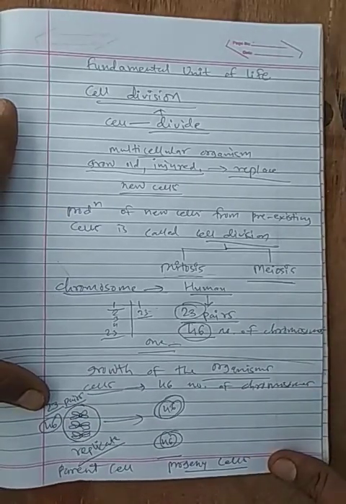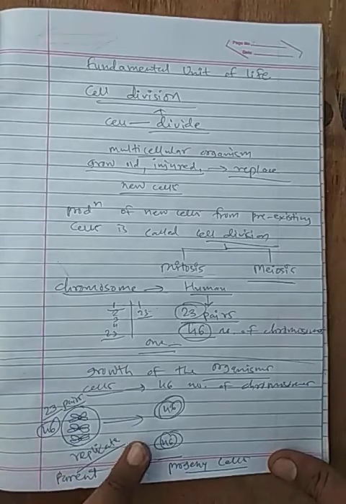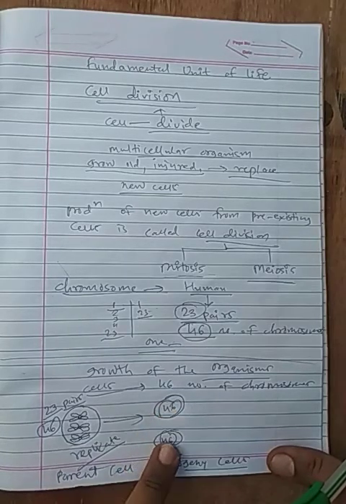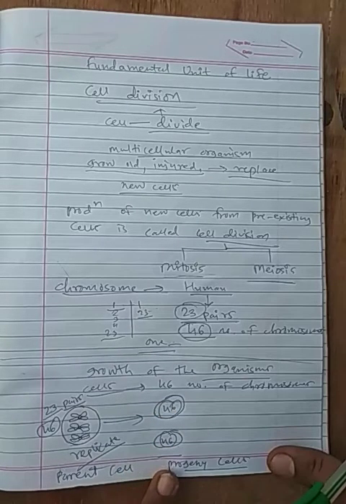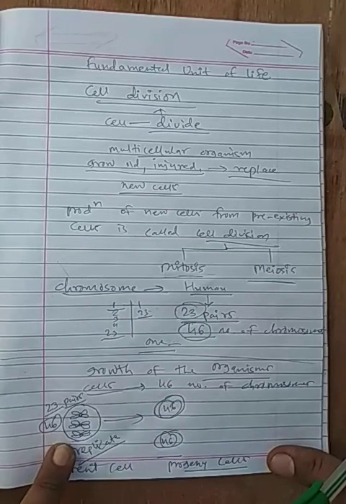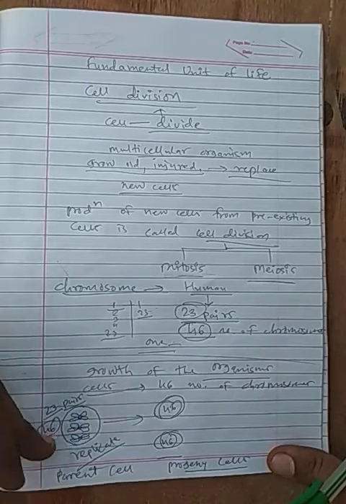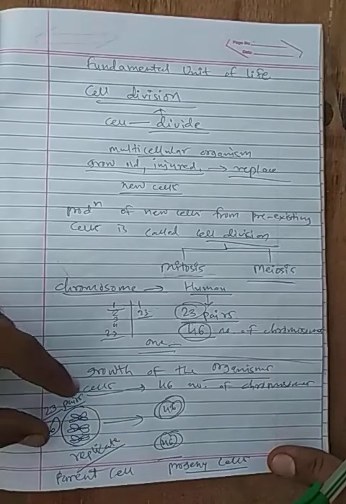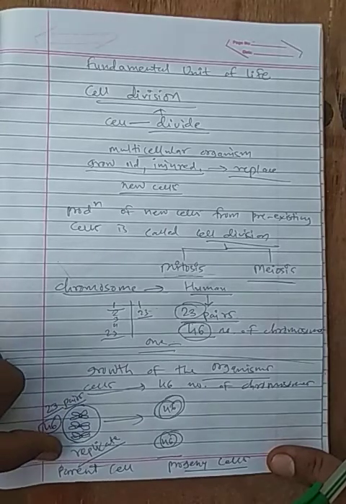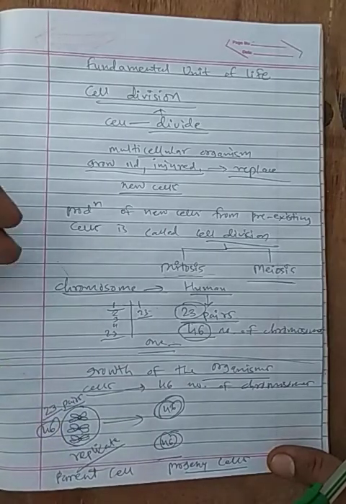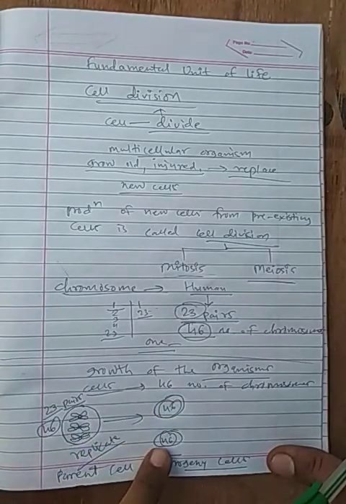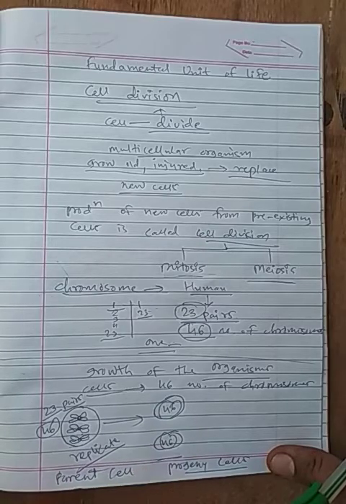This parent cell has 46 chromosomes, and to keep this number, these two progeny cells will have to gain 46 chromosomes each. So first, when a cell wants to divide, it will replicate all its chromosomes to double. It will double its number and then give it to two new daughter cells.